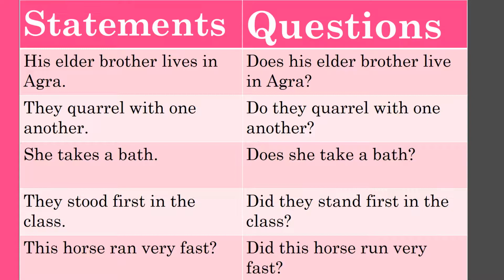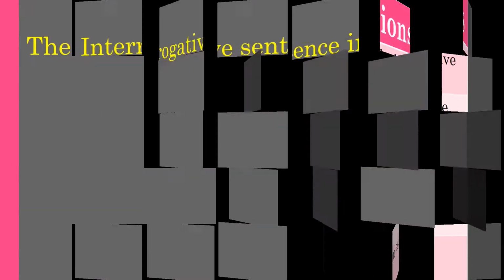Last, this horse ran very fast. This horse ran very fast is an example of simple past tense because of the word ran. It is the past form of the verb run. So did will come, then this horse as a subject will come, and then base form of the verb ran, that is run, will come. So the sentence is: did this horse run very fast, and question mark.